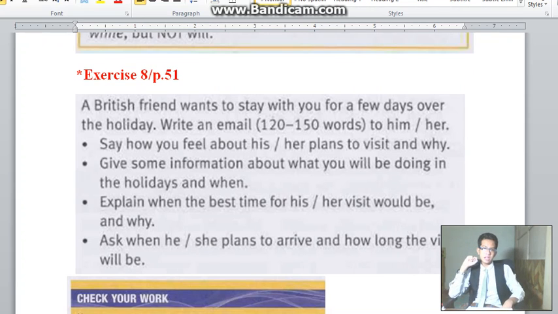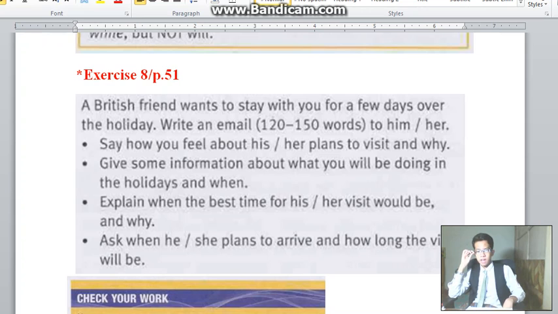A British friend wants to stay with you for a few days over the holiday. Write an email of about 120 words to 150 words to him or her. Remember to include those 4 bullet points. Say how you feel about his or her plans to visit and why.